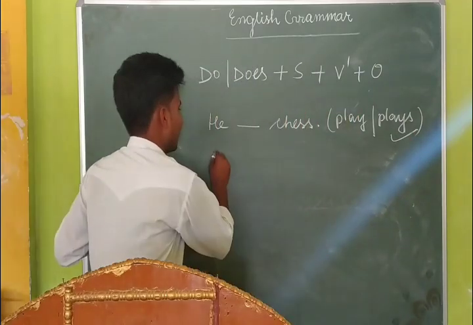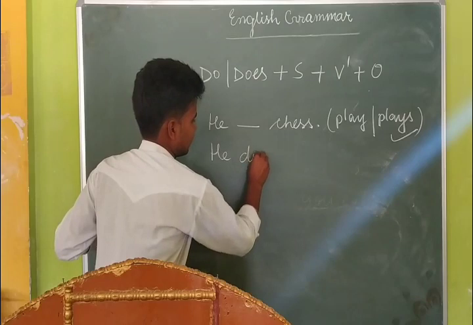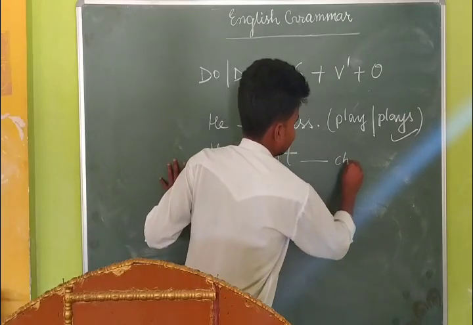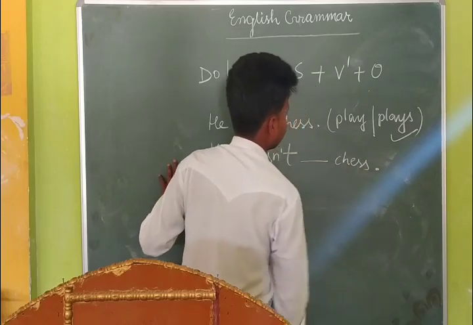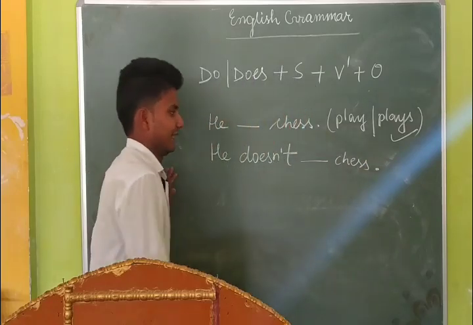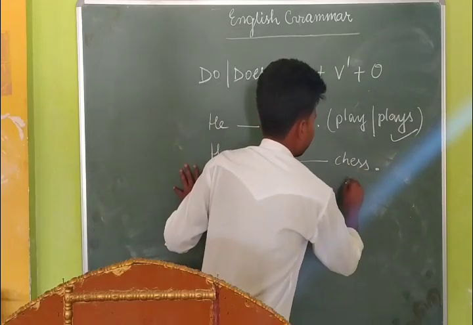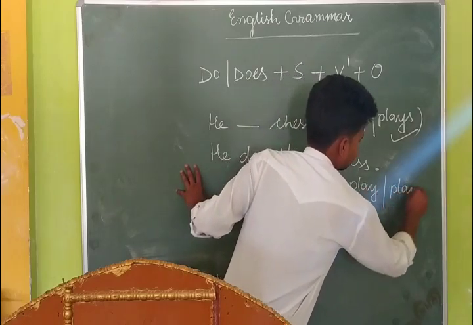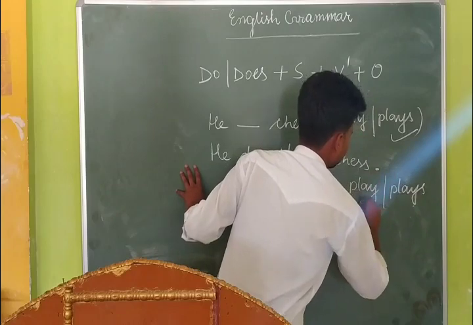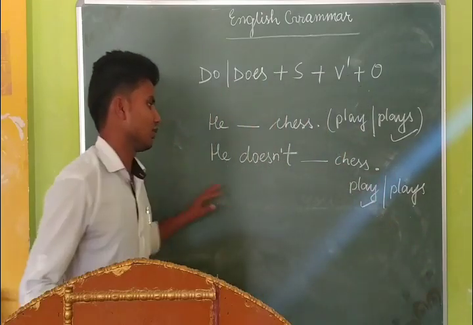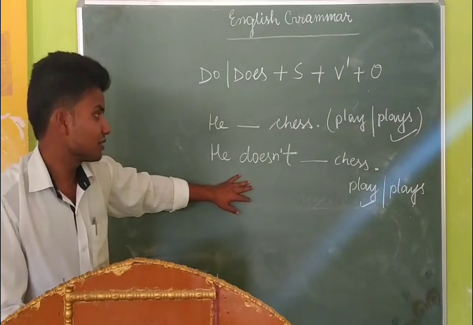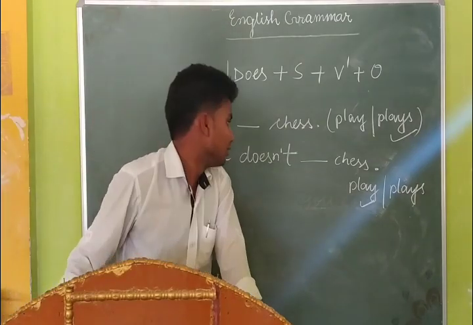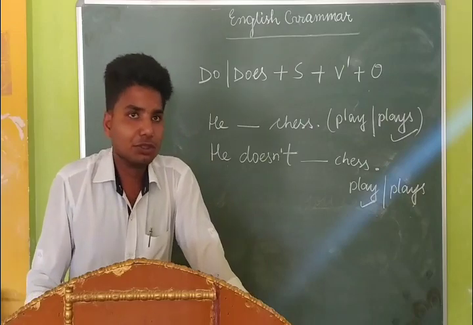But if I ask, he doesn't dash chess, and the same options are given once again, then your answer would be play. That means the first form of the verb, play. In these two options, your answer would be play, because this is the negative condition and you have already used doesn't. So after don't and doesn't, the first form of the verb is used.